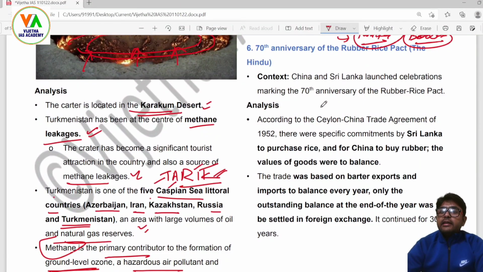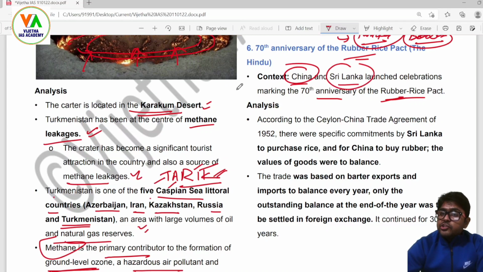Now, the 70th anniversary of the Rubber-Rice Pact. When we are talking about this Rubber-Rice Pact, we can see that countries like China and Sri Lanka launched celebrations marking the 70th anniversary of the Rubber-Rice Pact. So here the countries involved are China and Sri Lanka.